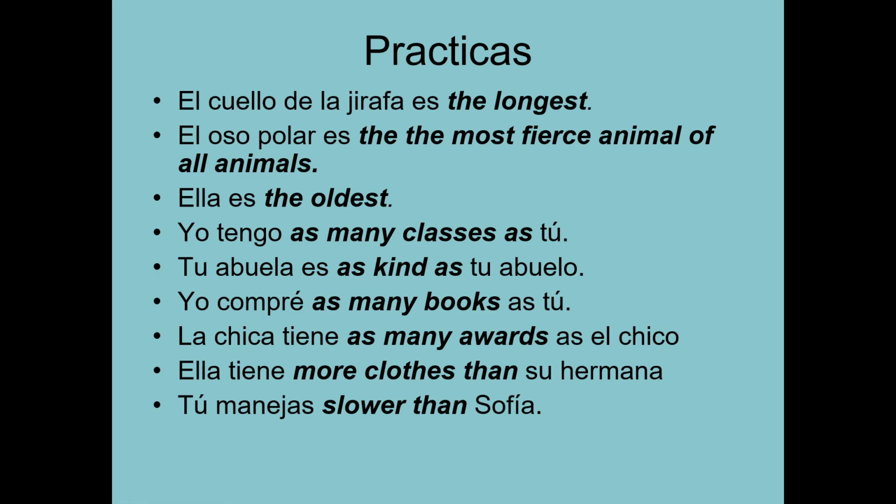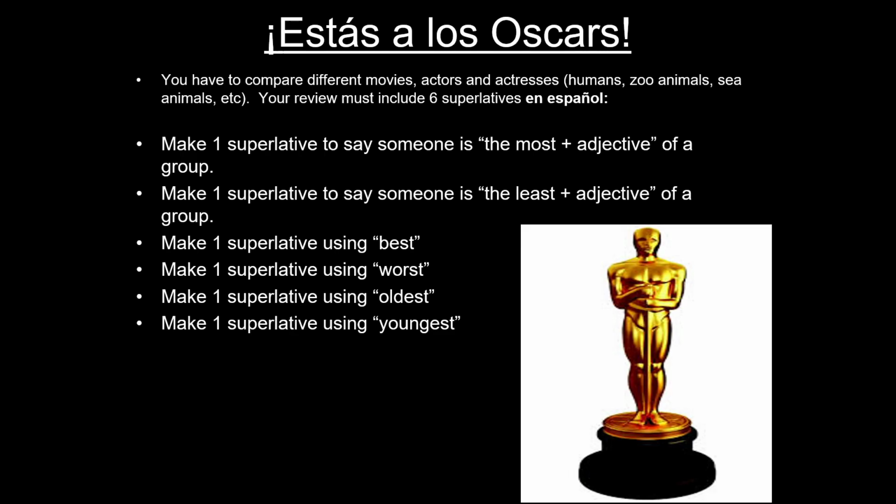Okay, then I've got a little sheet for you called the Oscars. Actually, I'm not going to put the sheet on there. You can just do it from here. You're going to compare different movies, actors, actresses, whatever. You're using superlatives. So you're going to give me a most of a certain group. You can use a movie. You can use an actor, an actress, anything in that. Because they're Oscars, we're using movies or people who are in the movies.